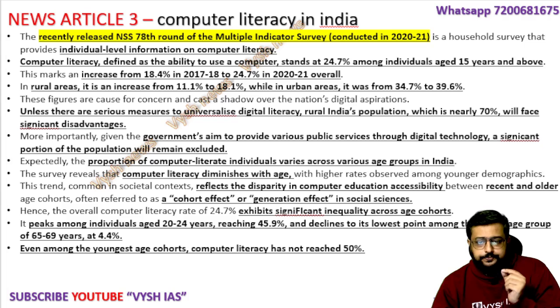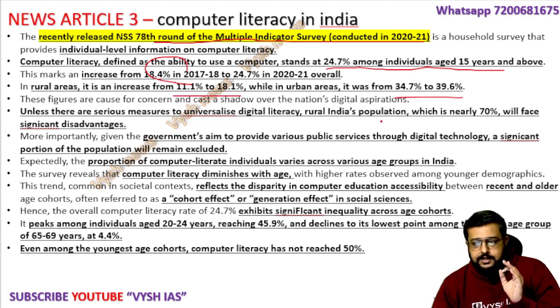Okay, so recently the NSS 78th round multiple indicator survey came out, which tells how much computer literacy people have. Full numbers are there, you can just note it down. 24% among individuals aged 15 years and above are computer literate. It is a rise compared to 2017, when we had only 18%. In rural areas it increased from 11% to 18%. In urban areas it increased from 34% to 39%.